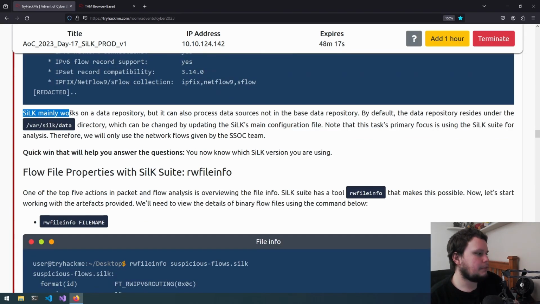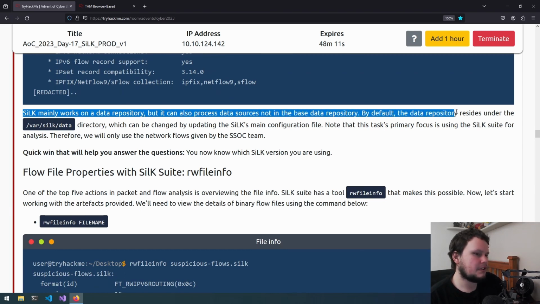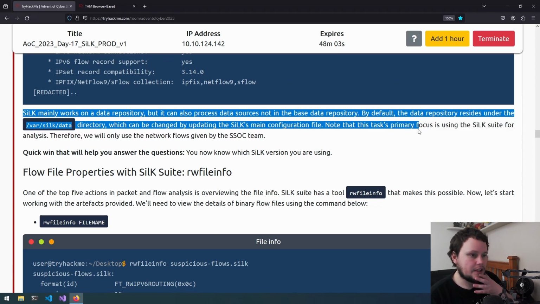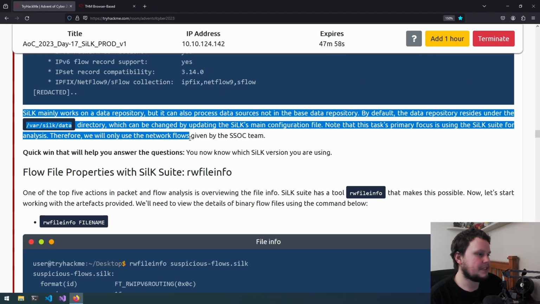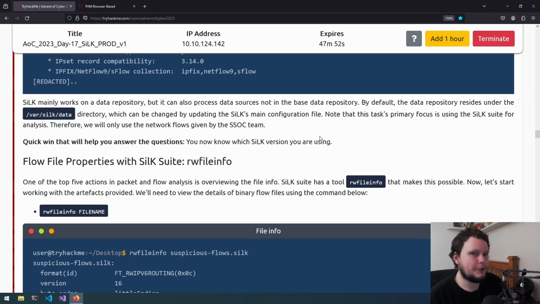Okay, so Silk mainly works on a data repository, but it can also process data sources not in the base data repository. By default, the data repository resides under the /var/silk/data directory, which can be changed by updating Silk's main configuration file. Note that this task's primary focus is using the Silk suite for analysis. Therefore, we'll only use the network flows given by the SSOC team. Quick win that will help you answer the question: you now know which Silk version you are using, which we already answered.